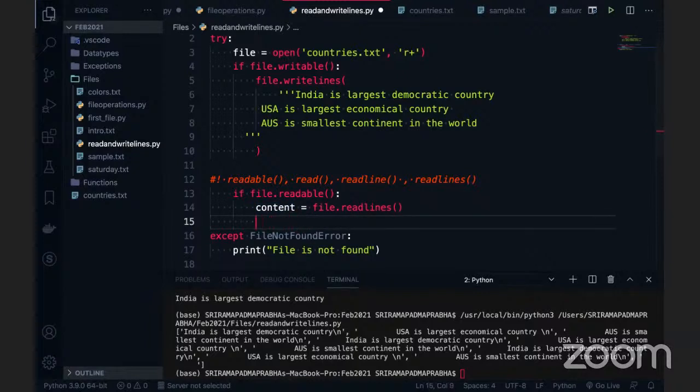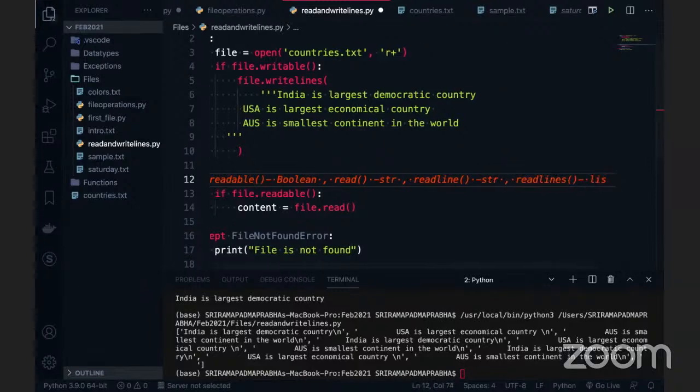So content is a list when you use readlines. But when you use only readline, the content is a string. When you use only the read function, content is again a string. So readable always returns a Boolean value. The read function always returns a string, and readline always returns a string, of course, the first line, and readlines always returns a list. Am I clear?